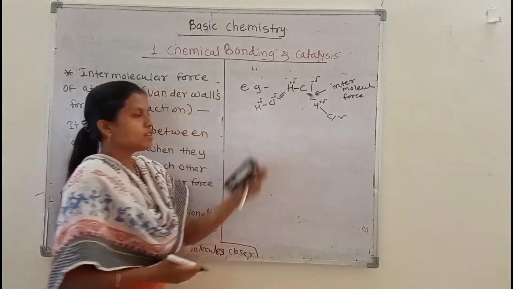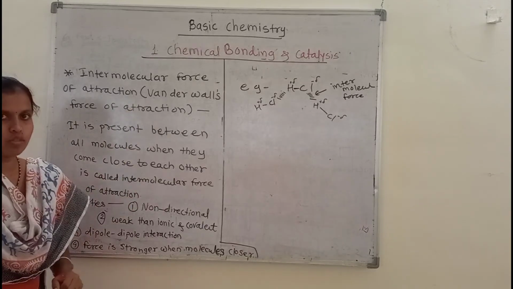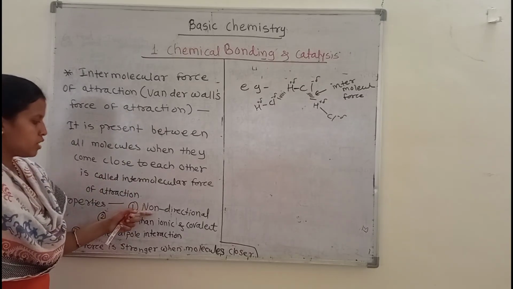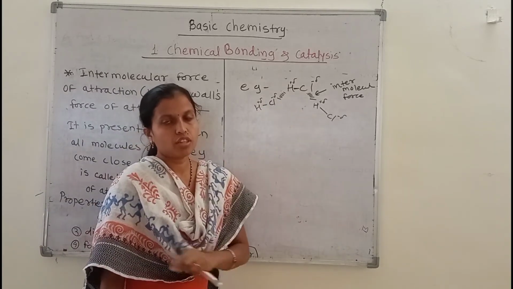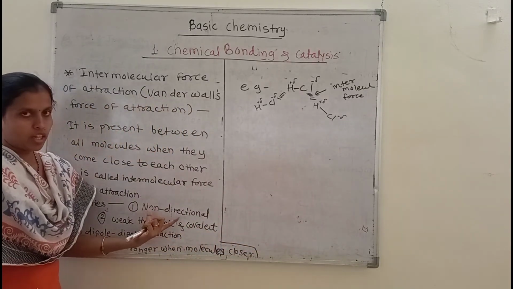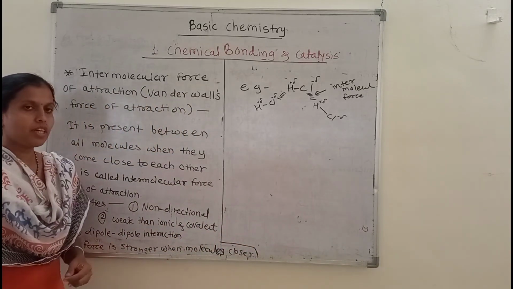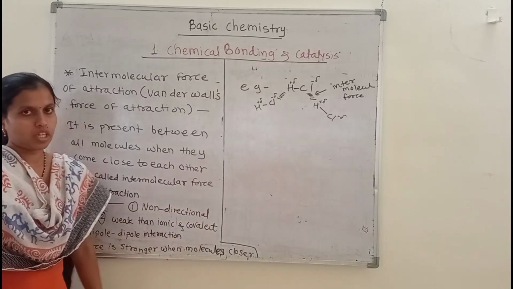Let's see the properties of this intermolecular force of attraction, or the van der Waals force of attraction. The first property is that they are non-directional in nature. The intermolecular force of attraction does not have any direction, so they are non-directional. The second property is that this force of attraction is weaker than ionic and covalent bonding.